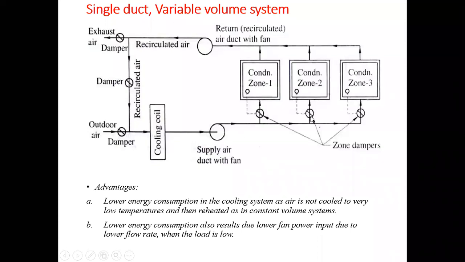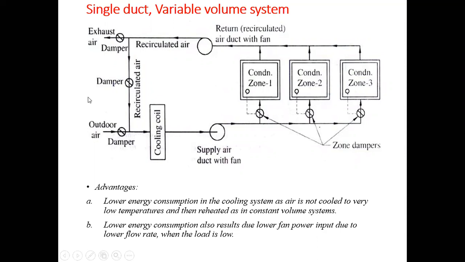This is achieved with the help of a damper, and it can be easily done by opening the dampers to the required volume, so that the space requirement will be fulfilled. Okay, so this is the basic difference between the single duct constant volume and variable volume systems.